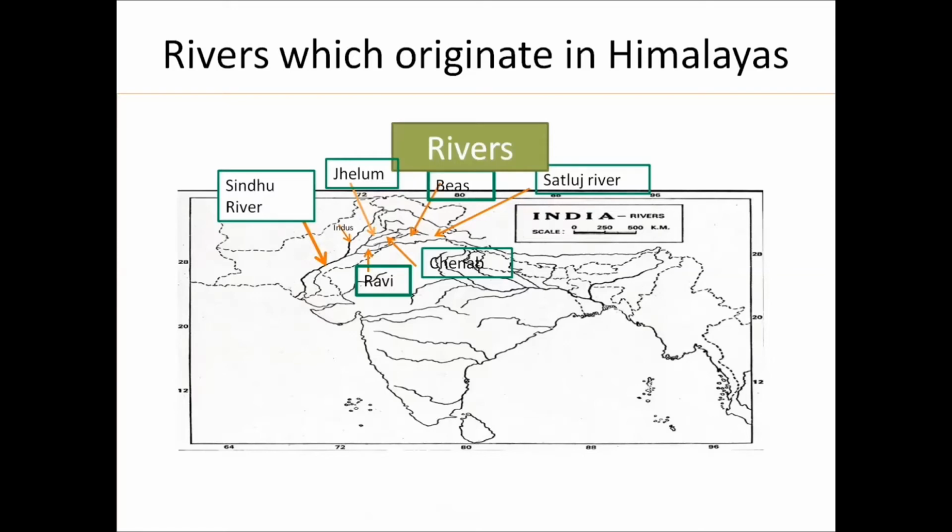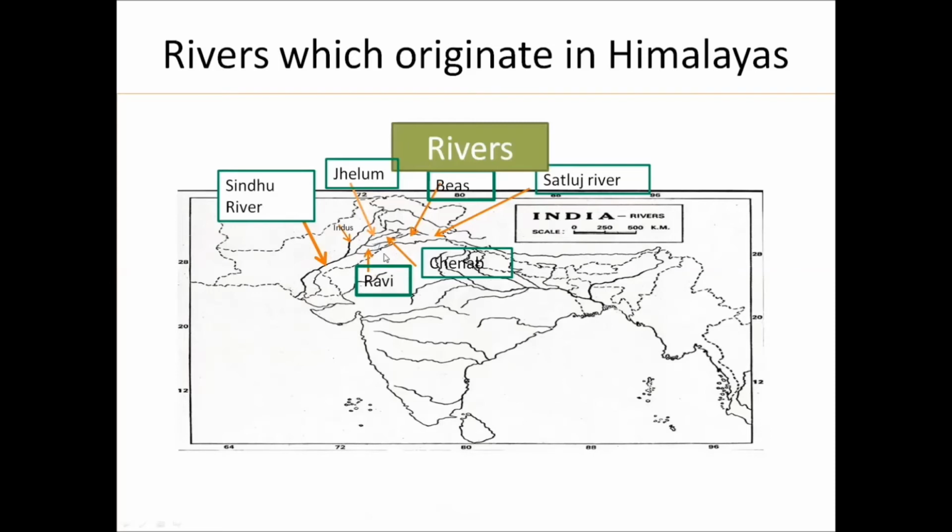Generally, a region between two rivers is called Doab. Do means two and Ab means water. Thus, the plain which is formed by the five rivers is called Punjab, and most of the plain is in Pakistan. From the map itself, you can easily make out this location falls in Pakistan.